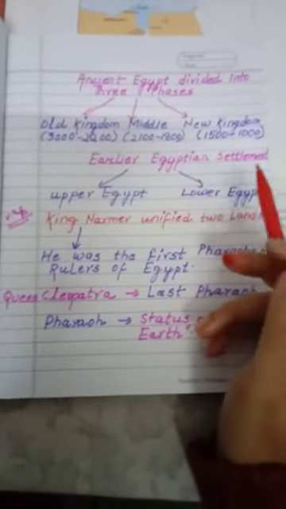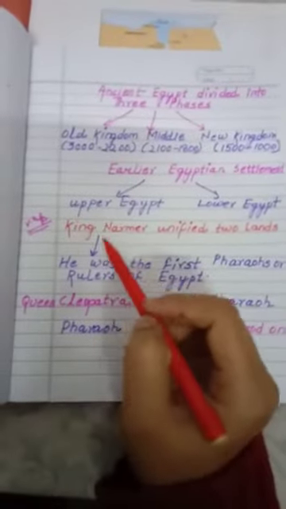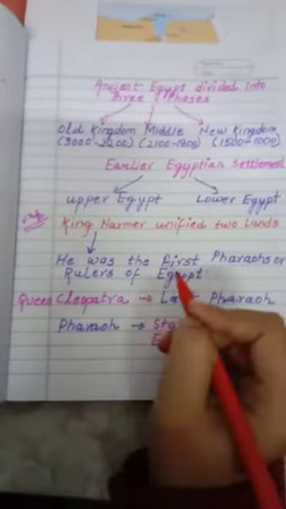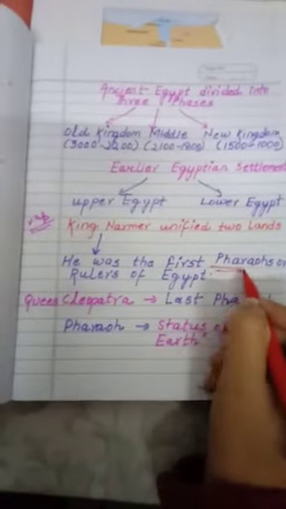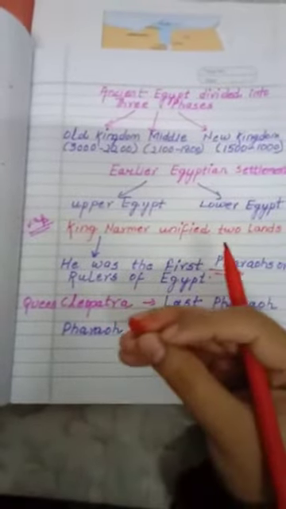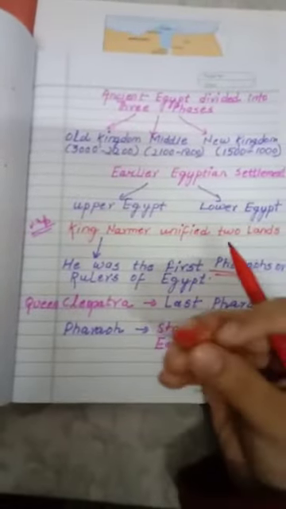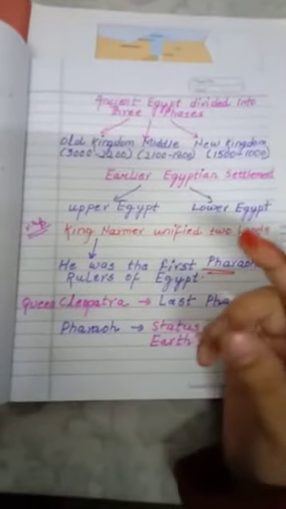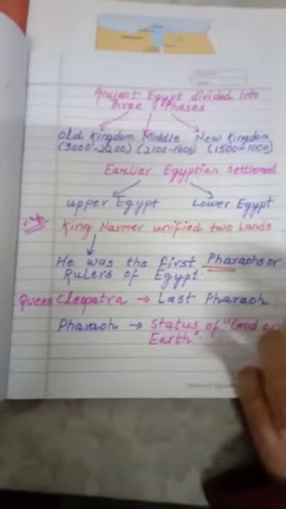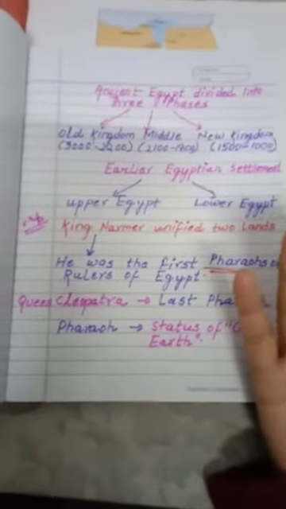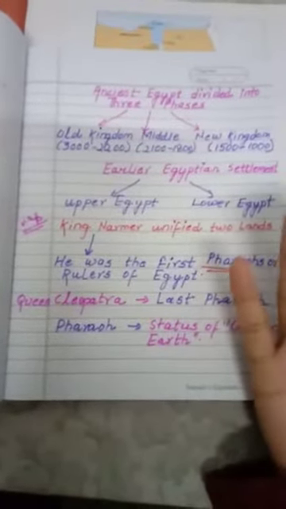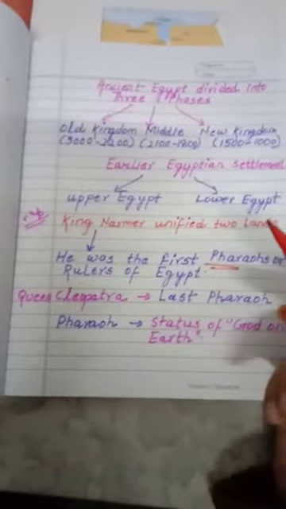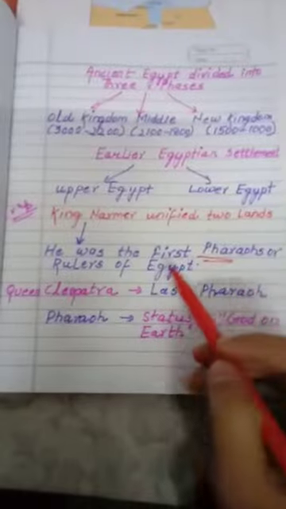Okay, and what happened? King Narmer. Who was King Narmer? He was the first pharaoh, the ruler of Egypt. What is the meaning of pharaoh, children? Pharaoh means ruler of Egypt, meaning the one who rules in Egypt, so what do we call him? Pharaoh. Earlier, kings used to rule, and they were not given any name or title. But during the time of Egyptian civilization, when people came and started ruling over their places, any king or queen who ruled was given the title of pharaoh, which was known as a ruler of Egypt.